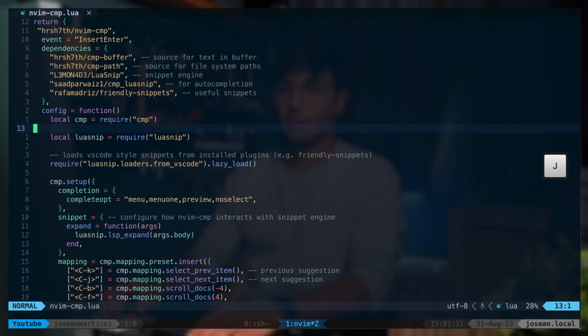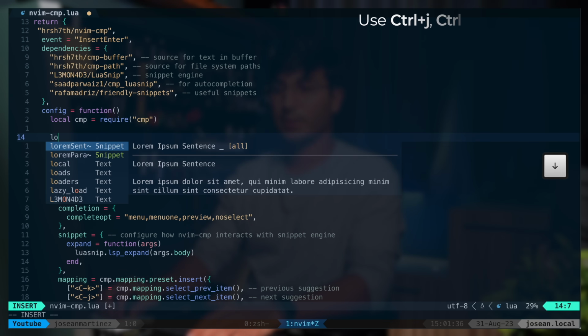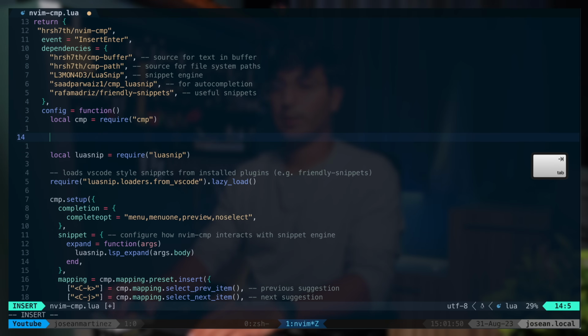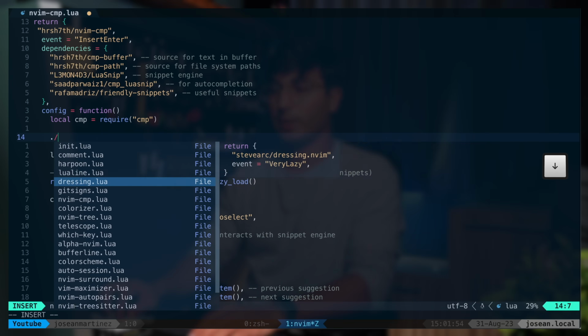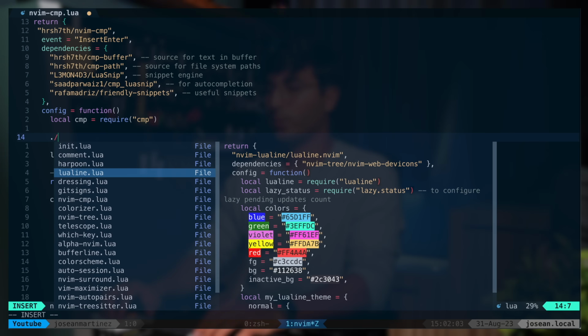See now that if I go somewhere in here into insert mode and I start typing, I get some snippet recommendations, I get some text from within the buffer. And if I start typing out a path, so for example, if I do //, I'm also gonna get file recommendations, and you'll see those on the right hand side, and I can scroll through them with Ctrl+F to go down and Ctrl+B to go up. Those stand for forwards and backwards. I can exit out of here with Ctrl+E.